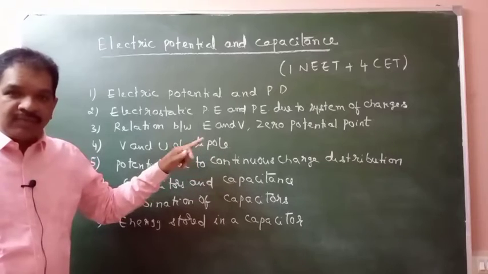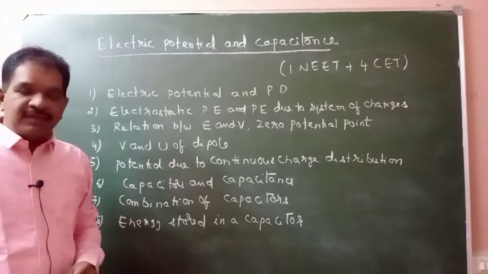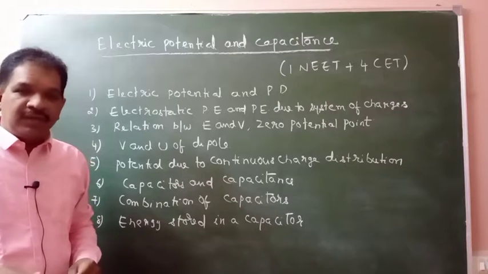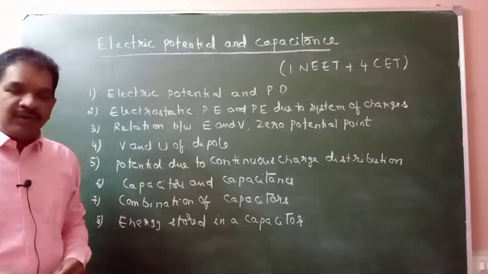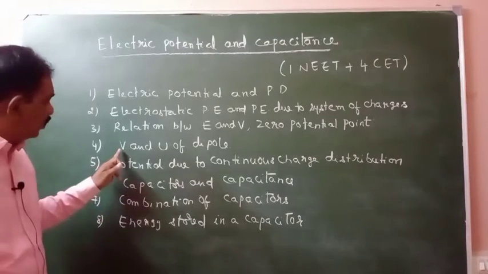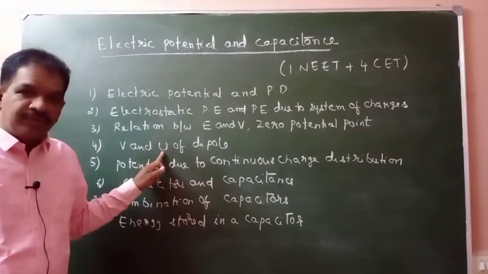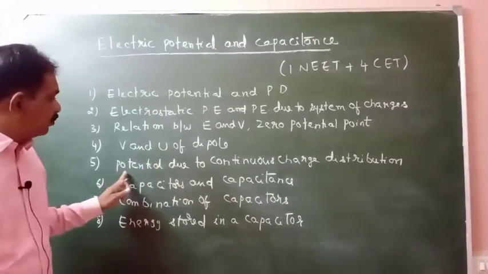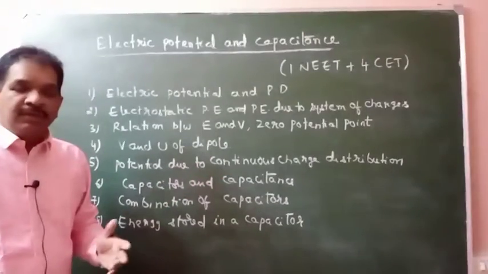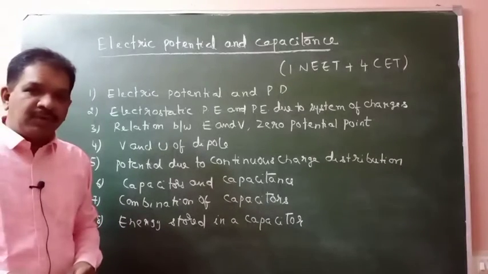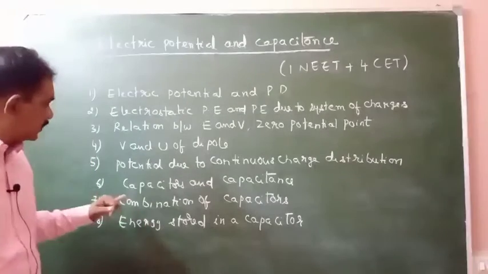Already we discussed about the dipole in the first chapter. Electric field on the axis of the dipole, on the equatorial line of the dipole, what is the torque acting on the dipole, everything we discussed. Here potential and potential energy of the dipole we will discuss. Next, potential due to a continuous charge distribution because of different shaped bodies. Different formulas we will discuss.